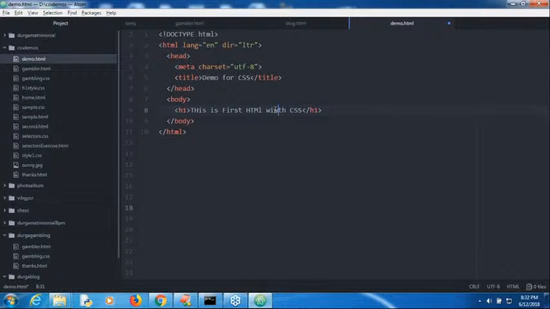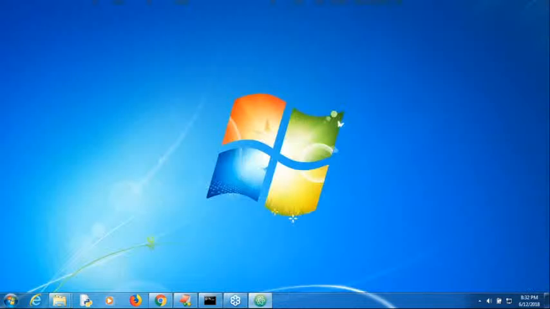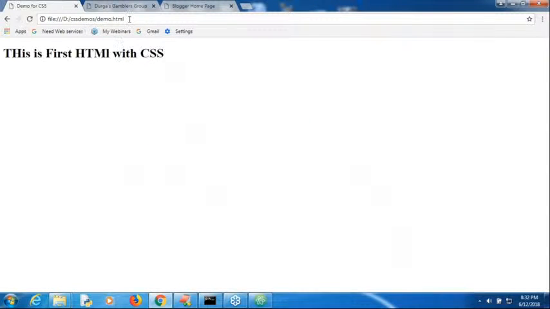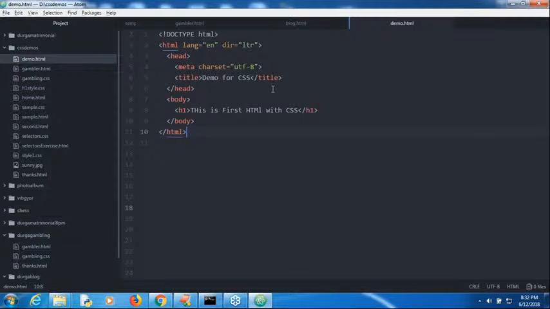Sir, just have a look once how it looks. If you observe, it looks something like this. Only the h1 tag is there. Nothing else is there, sir. This is the first HTML with the CSS. What I want is, for this, to define some style.